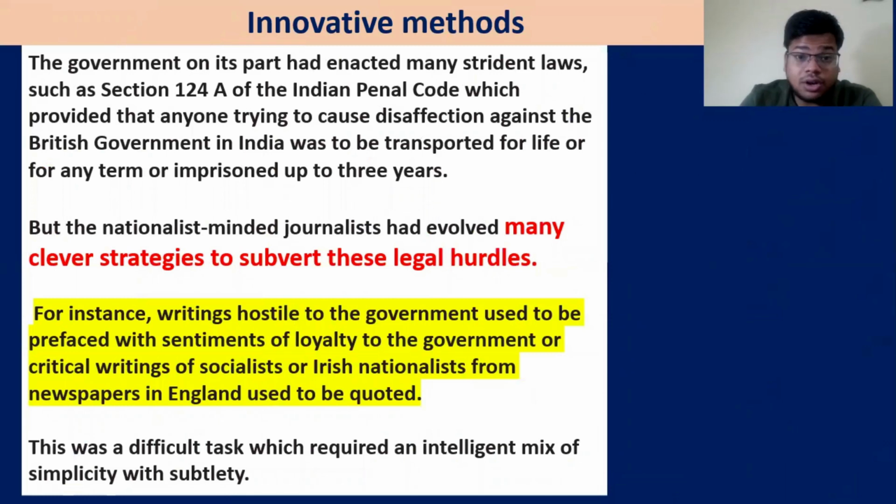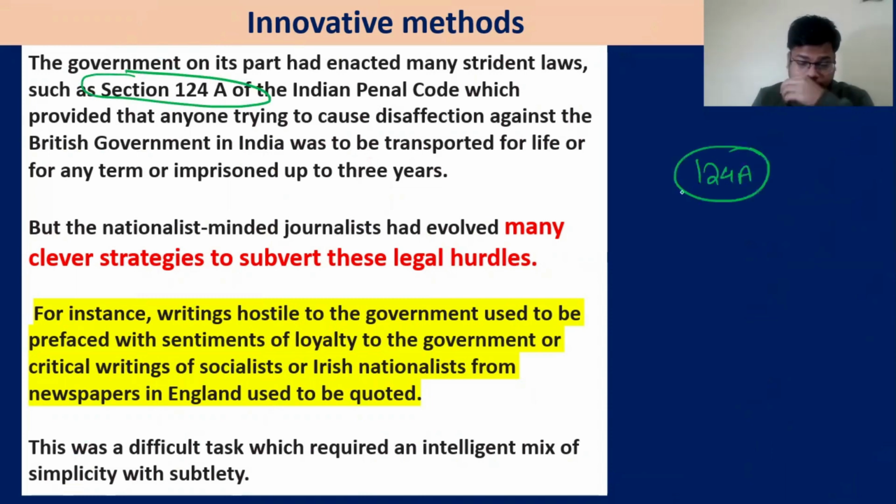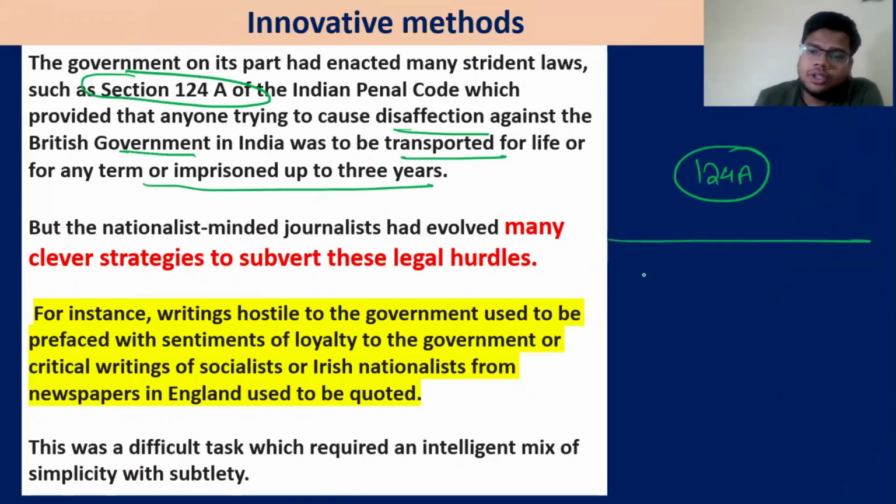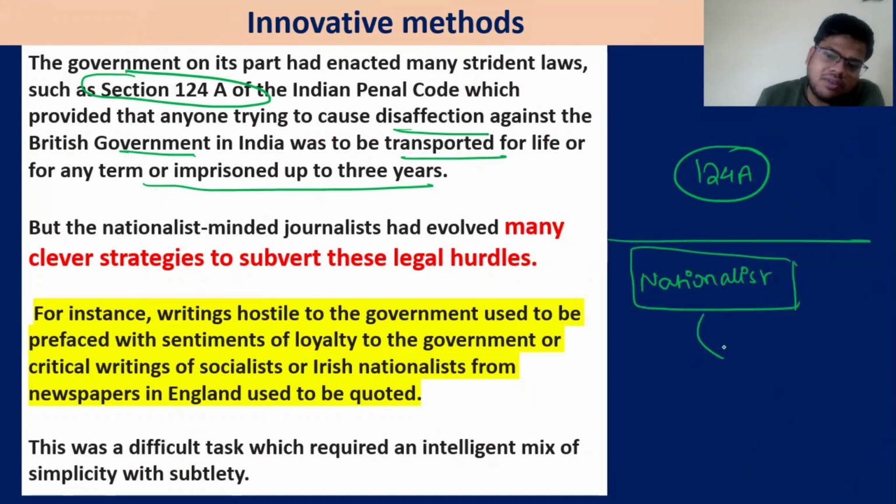The government obviously did not like it, so they introduced acts such as Section 124A of the Penal Code, very important, sedition, a very controversial colonial legacy, which provided that anyone trying to cause disaffection against the British government in India was to be transported for life or imprisoned for 3 years. Now, the nationalists will find innovative methods, especially the moderates. They wanted to say something and they will find some innovative method to say those things.